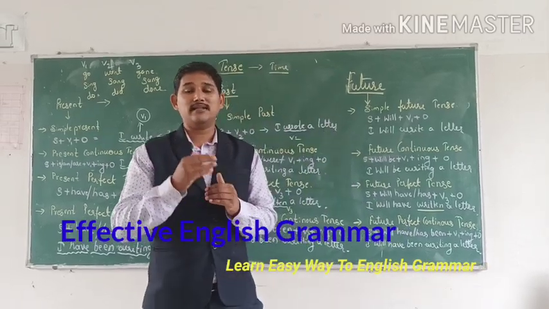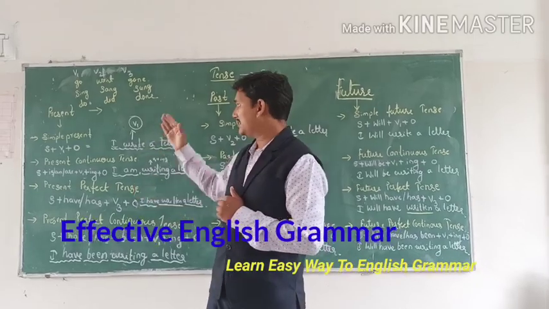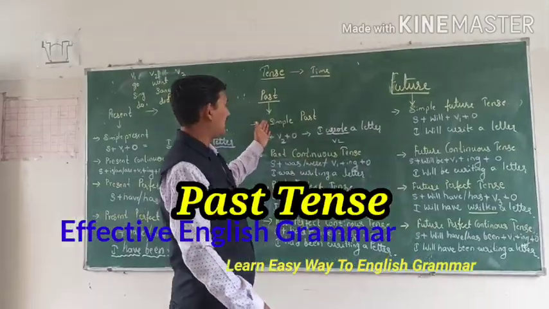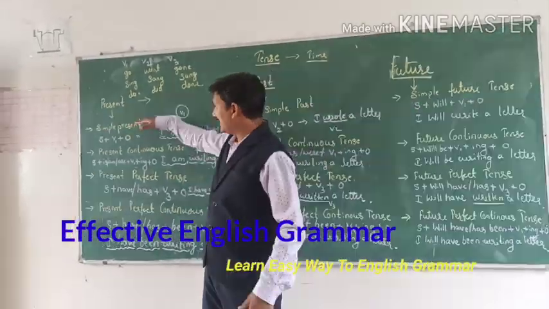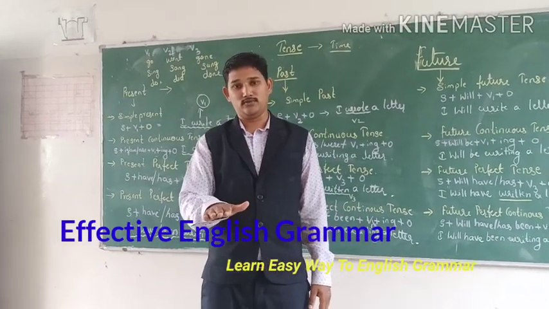They have made three types of tenses: present tense, past tense and future tense. The present tense refers to what is going on at present.